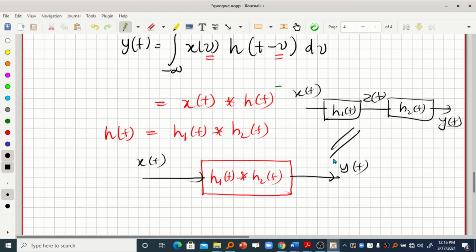So the impulse response of an equivalent system representing two LTI systems connected in cascade is the convolution of their individual impulse responses. Once again I will repeat, the impulse response of an equivalent system representing two LTI systems connected in cascade is the convolution of their individual impulse responses, right?